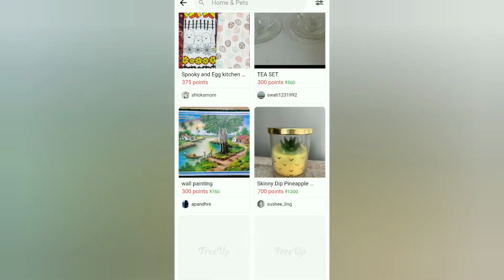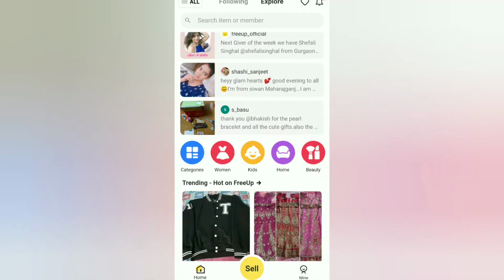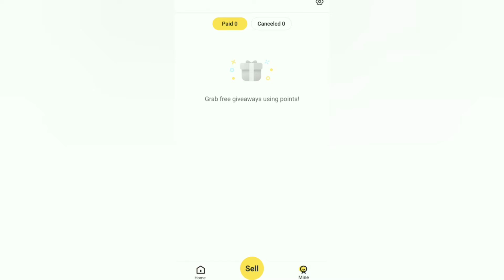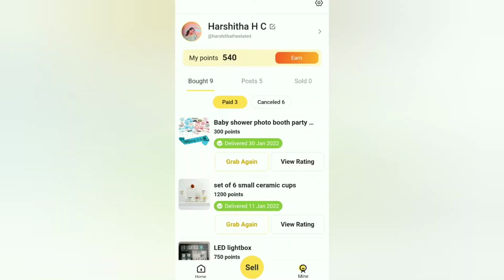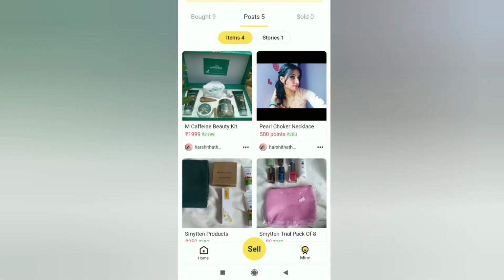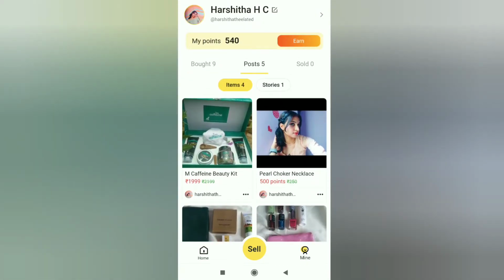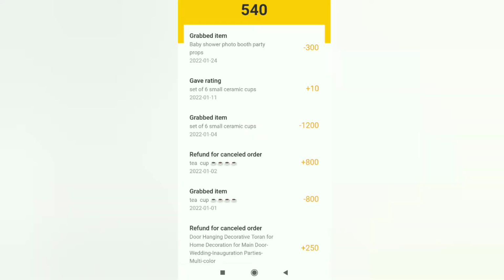If you don't need any product, you can just post it with points or with cash. So here is my profile. You can see I have 540 points, and here I have bought 3 products and posted 4 items. As you can see, 500 points and rupees also.